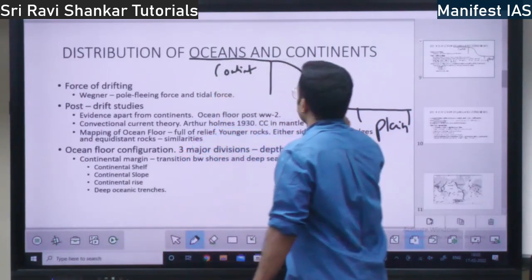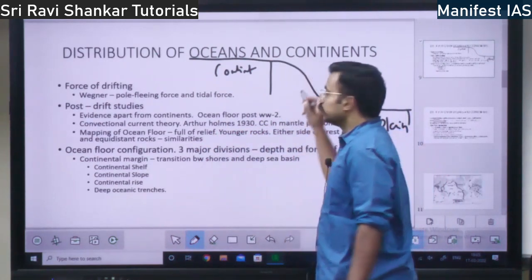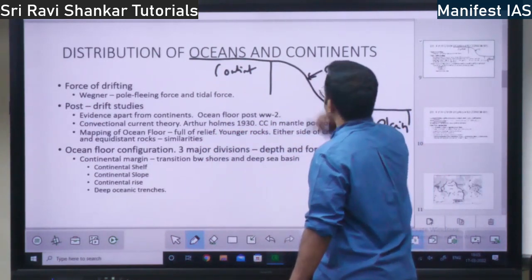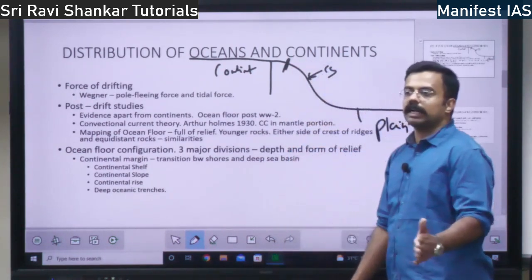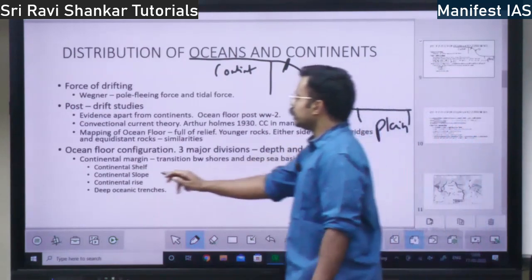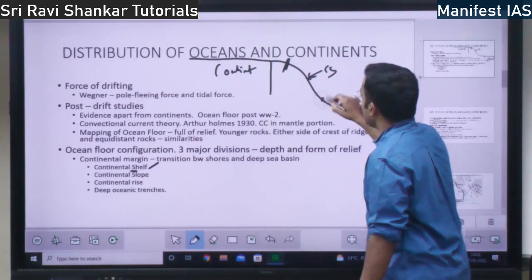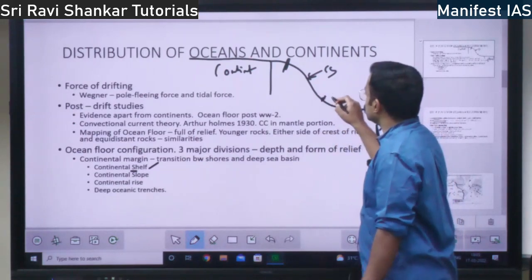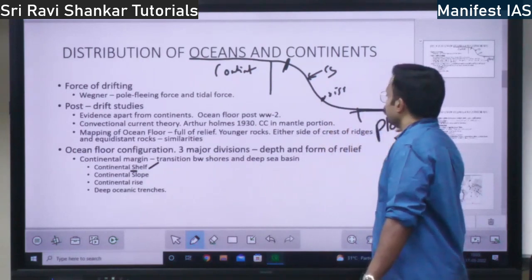This is the continental slope, that is, the continent sloping into the ocean. This part, the boundary between continent and ocean, is called the continental shelf. Then you have the continental rise. This part is called the continental rise. See here, the continent is rising from the deep sea plain, right?